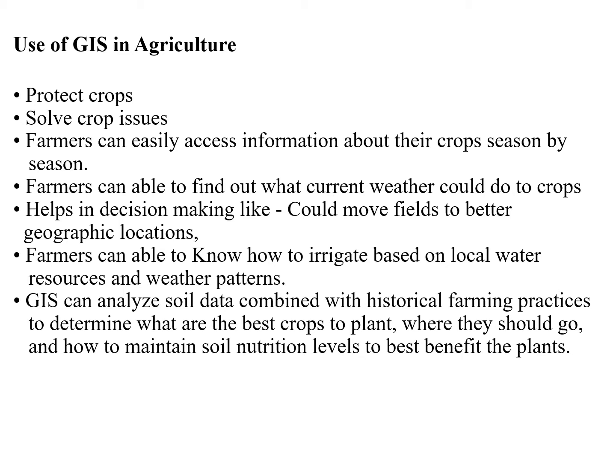Farmers can know how to irrigate based on local water resources and weather patterns. GIS can analyze soil data combined with historical farming practices to determine what are the best crops to plant, where they should go, and how to maintain soil nutrition levels to best benefit the plants.